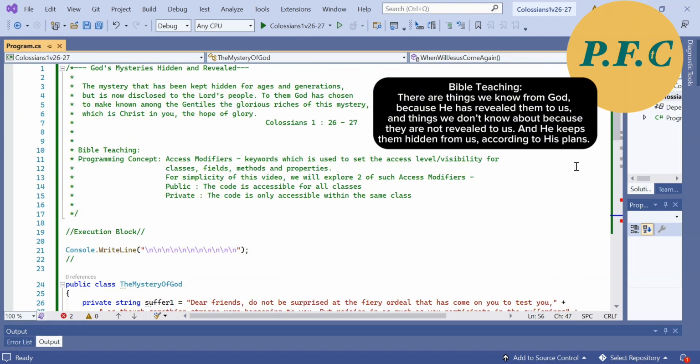This concept of setting accessibility to objects in programming is called access modifiers. There are a few levels of accessibility privileges you can set in .NET, but to keep things simple for today's video, I will introduce just two of these access modifiers, the public and private keywords. If you're interested to find out more, you are encouraged to take a look at Microsoft documentation of access modifiers.